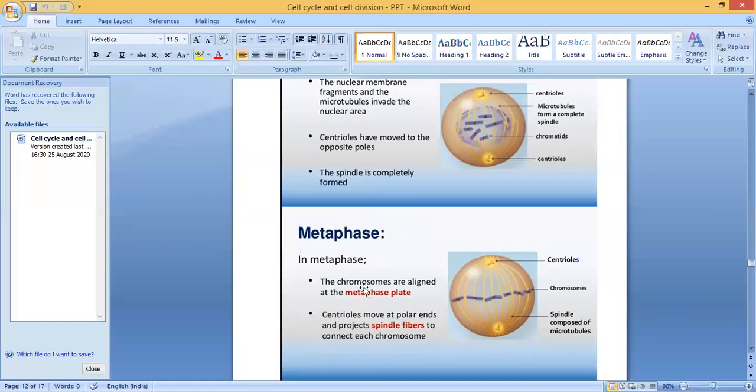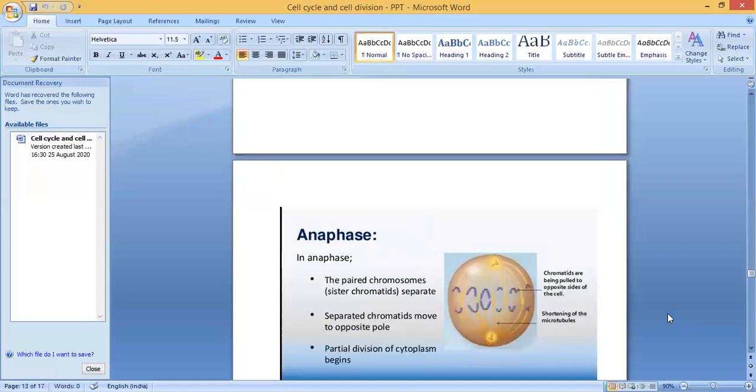In metaphase, what will happen? The chromosomes are aligned at the metaphase plate. They are all coming to the center. That is called the metaphase plate. Centrioles move to the polar ends. They both reach the polar ends and project spindle fibers to connect to each chromosome, from both sides. These are chromosomes. The spindle is composed of microtubules. That is metaphase. The next is anaphase.